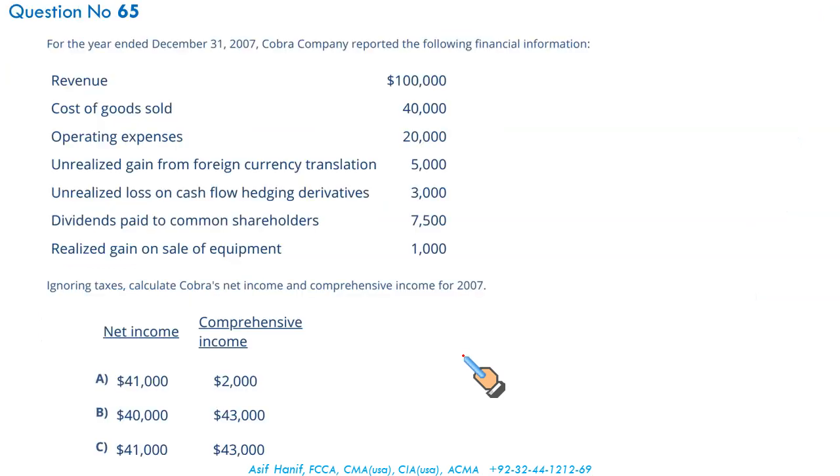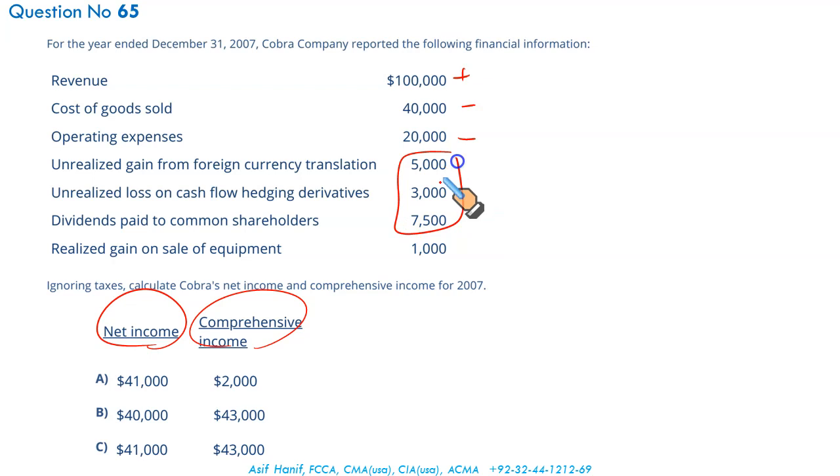Next. We have been given certain items and we are required to calculate the net income and comprehensive income, similar to the one we have done shortly. Net income means we take revenue, deduct cost of goods sold, deduct operating expenses, and we add the gain on sale of equipment. 100,000 less 40 less 20 plus 1 gives you a net income of 41. So your net income is 41,000.